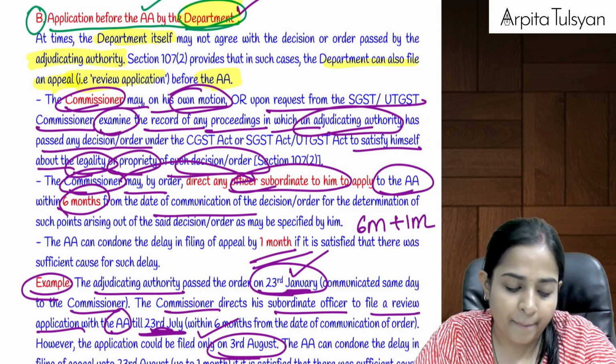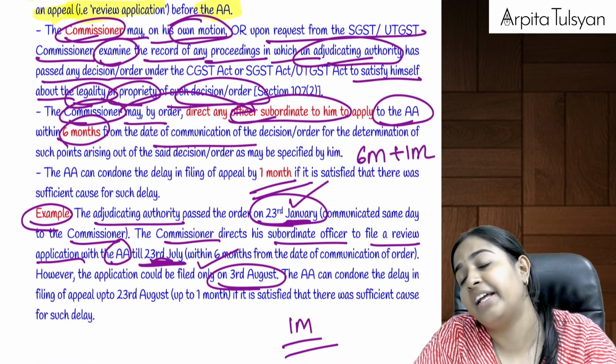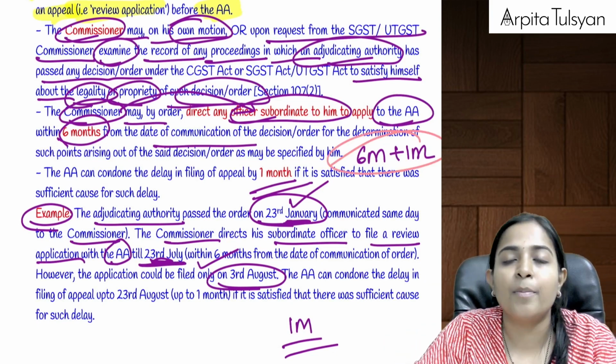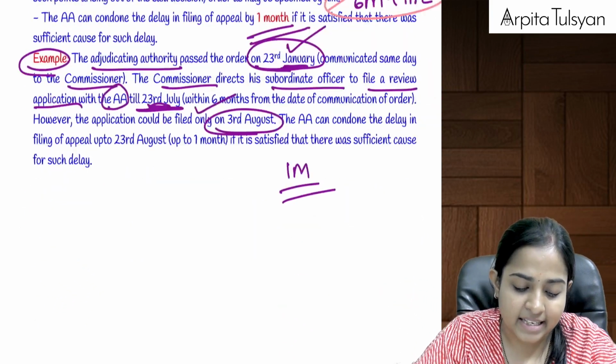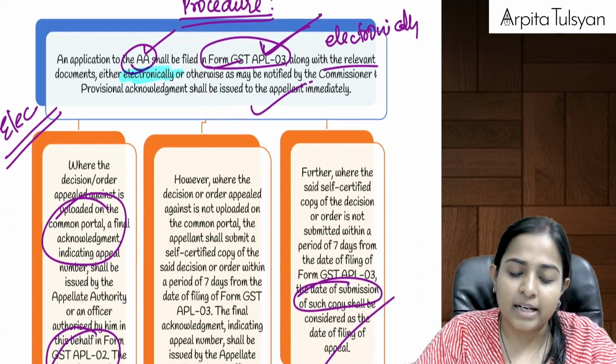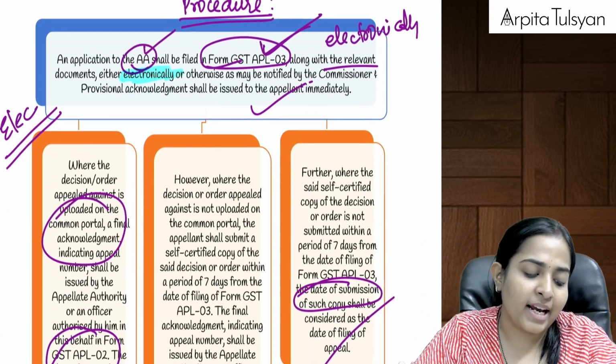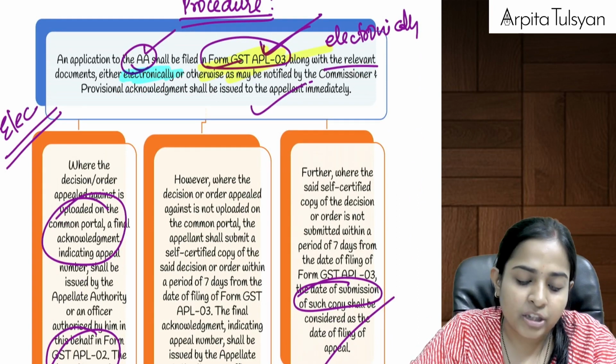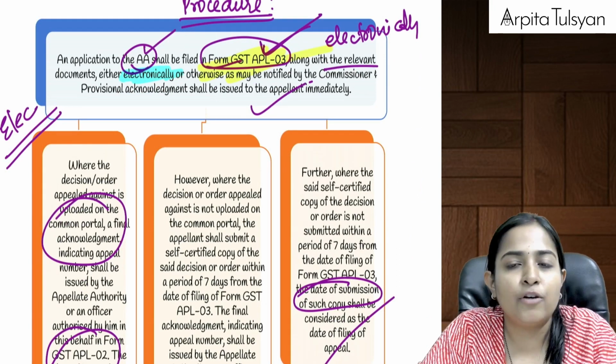please go and file the appeal before the appellate authority, and they can file the appeal within 6 months from the date of communication of the order, and this delay can be condoned by a further period of 1 month if there is any sufficient cause. Are you clear with this? And when the department is going and filing the appeal, they will file it in form GST APL 03. First procedure that I will tell you is electronically.